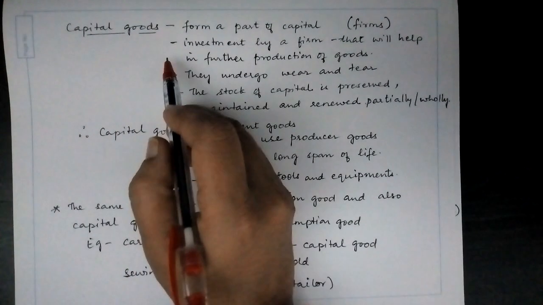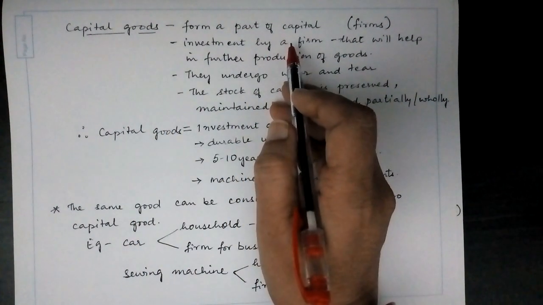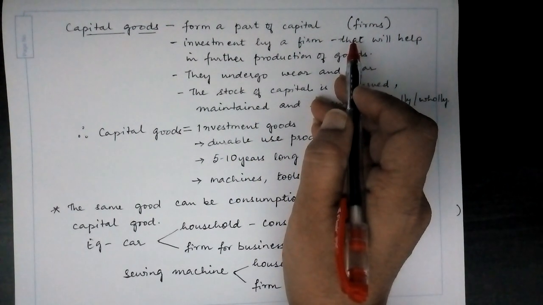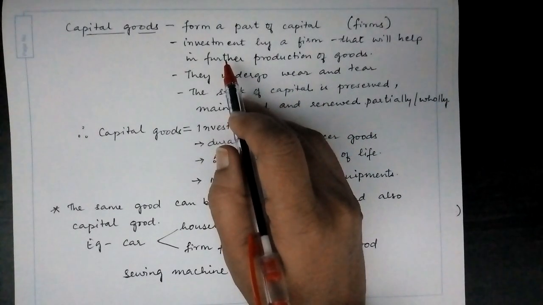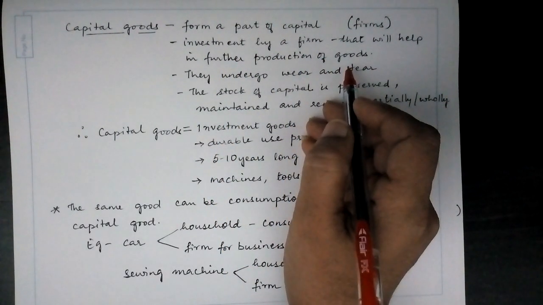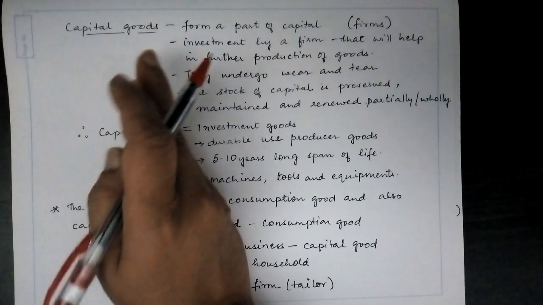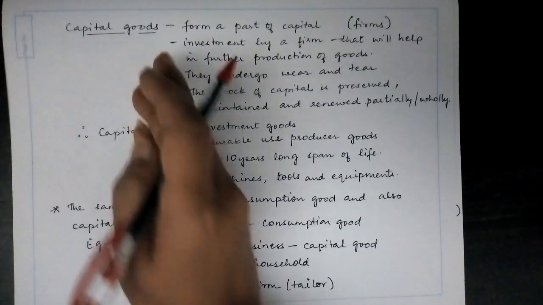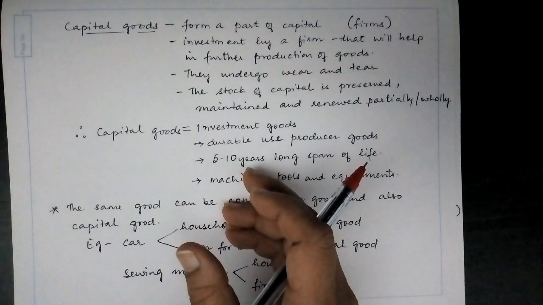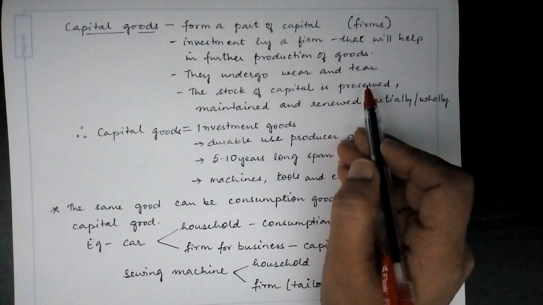And then we have the capital goods. Capital goods form a part of capital. That means those goods which are for the use of the firms. The investment that is made by a firm will help in further production of goods. Such goods are called capital goods. The capital goods are those goods which are not immediately consumed, instead are made use of in further production of goods. These goods undergo wear and tear.